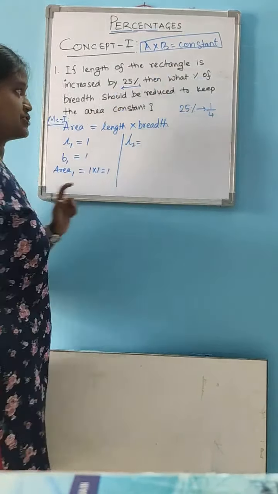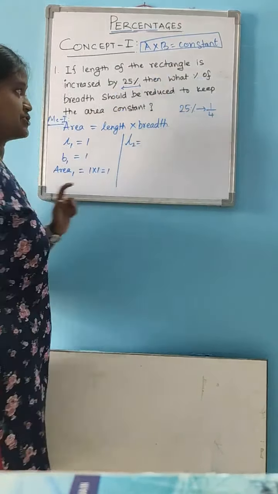Here you will get the value of B2 as 4 by 5. To convert 4 by 5 into a percentage, you know that the fraction 1 by 5 is 20%. That means 4 by 5 is 4 into 20, that is 80%. So here the breadth is 80%.